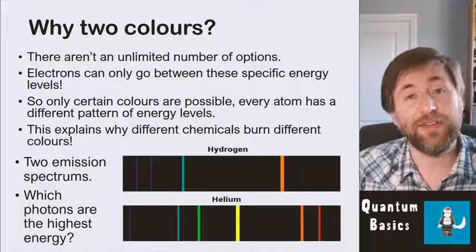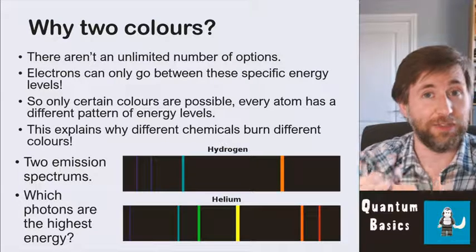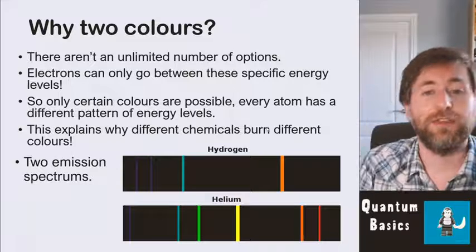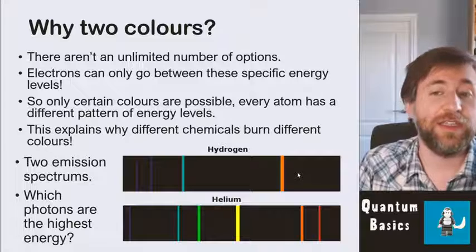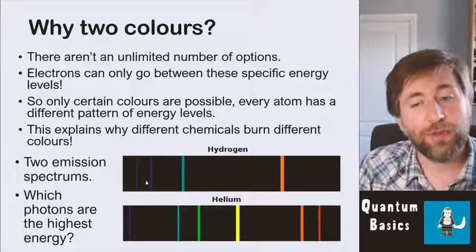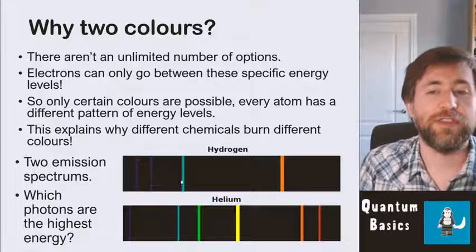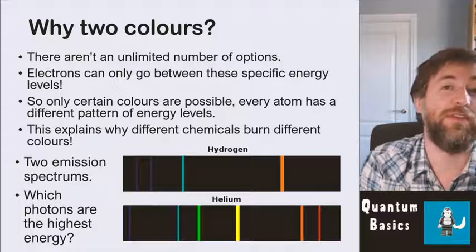These are the colors that are given out by those two elements when they burn or when they fluoresce, but basically when the electrons de-excite, when the electrons come down energy levels. So when the electrons de-excite, they give out these specific colors. They give out a little bit more orange than they do these purple ones, and that's why that band is slightly thicker, but they only give out these certain discrete colors, these fixed frequencies, these fixed wavelengths, if you like,